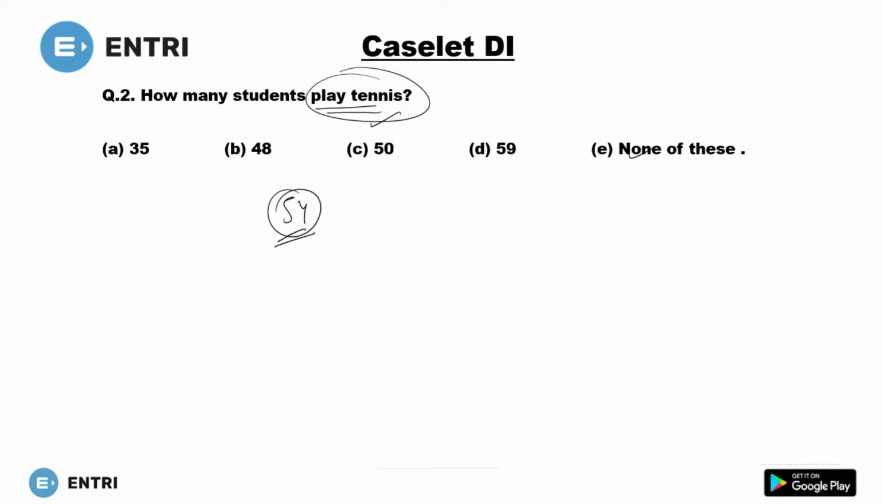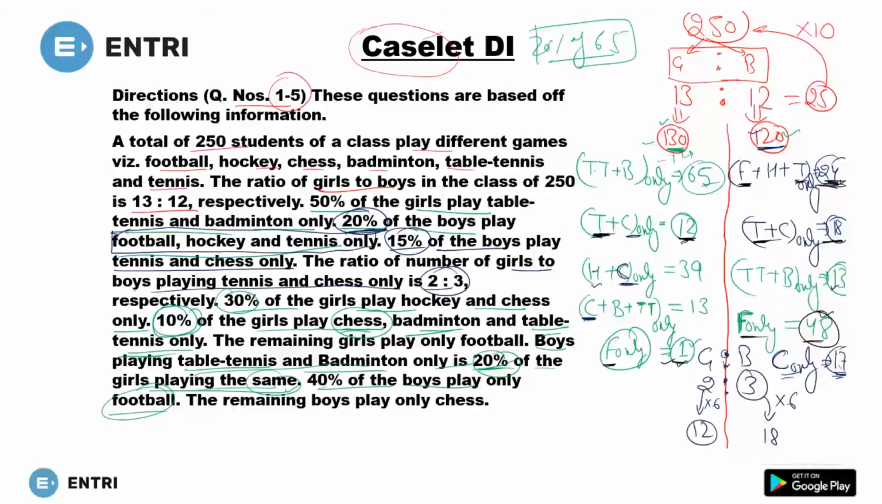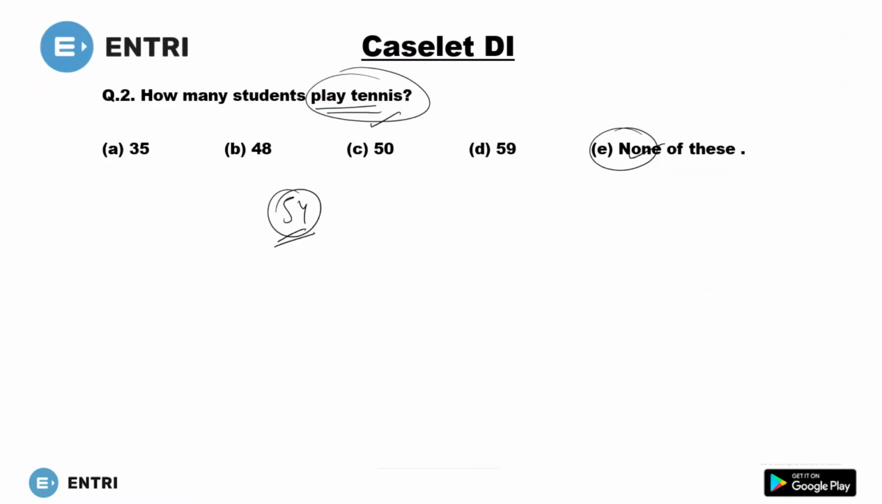So what is the answer? None of these. Once again, you have to find the total number of students who play tennis. So 12 students you are getting here, 24 students you are getting here, and this tennis plus chess means they are playing tennis. This tennis means 18, so 18 plus 24 gives 42, 42 plus 12 gives you 54. Okay, so 54 is the right answer.